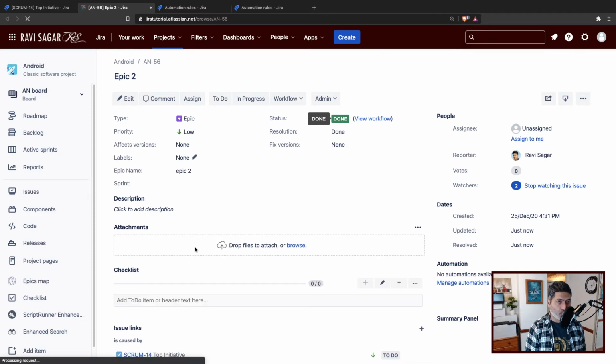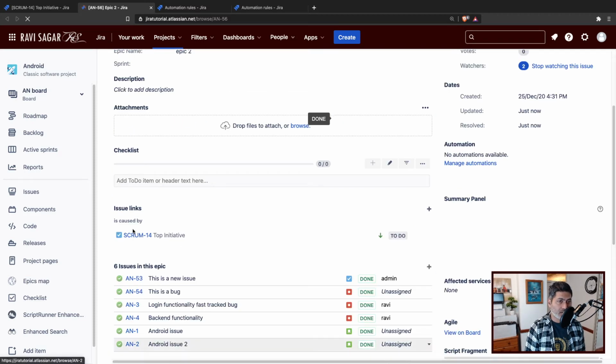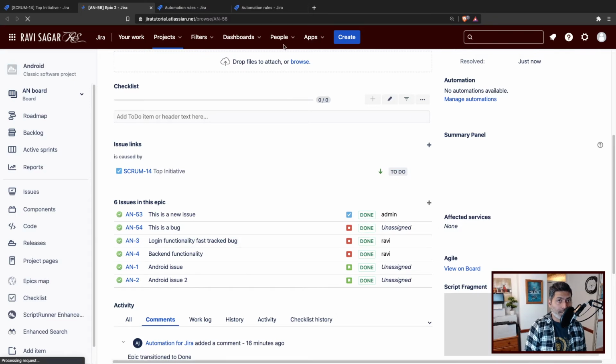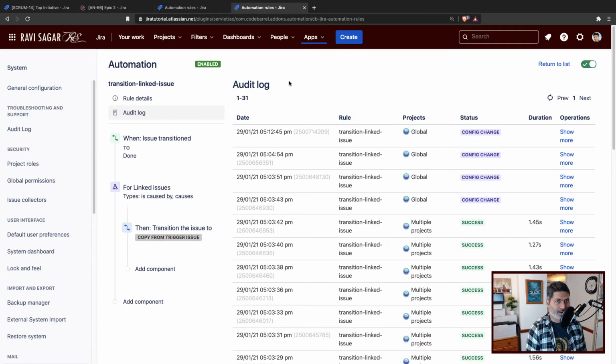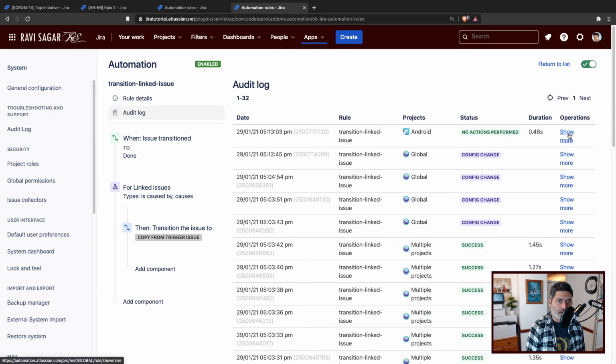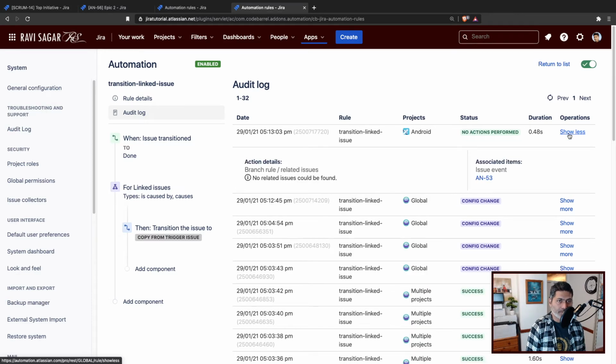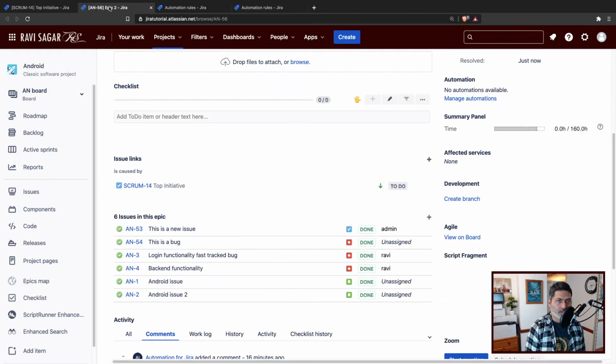But the second issue, which is the initiative, is still to do. Let me go to that rule and do a refresh of this. It says no actions performed, and we can take a look at why. It says here that no related issues could be found. So let us take a look at the issue itself.